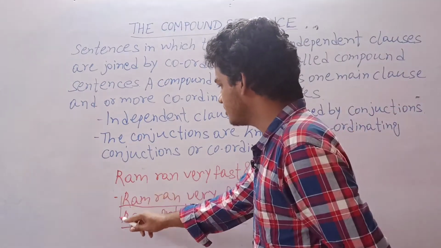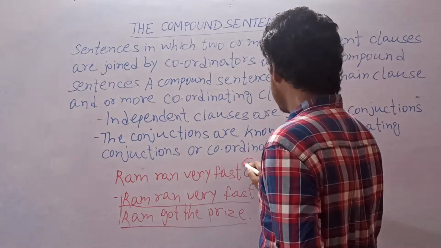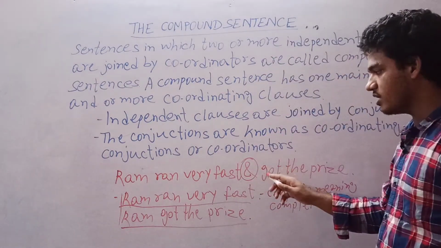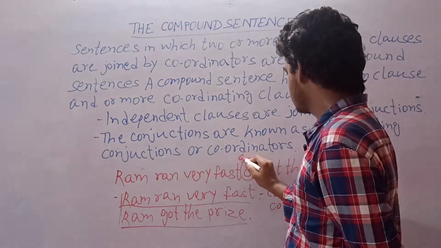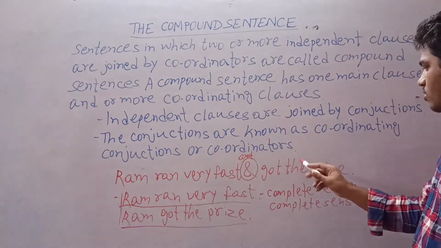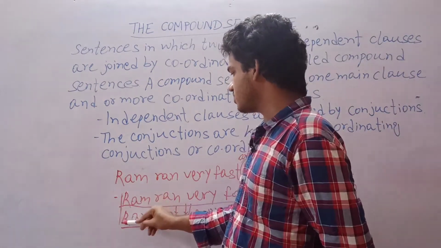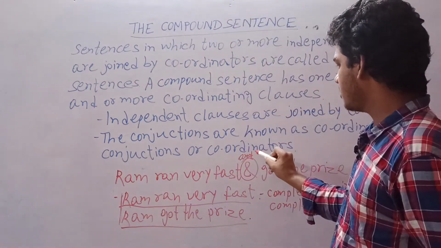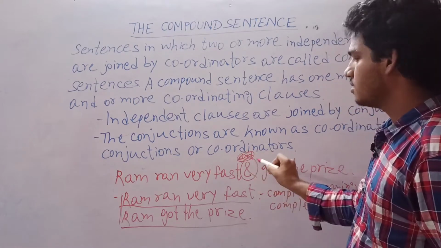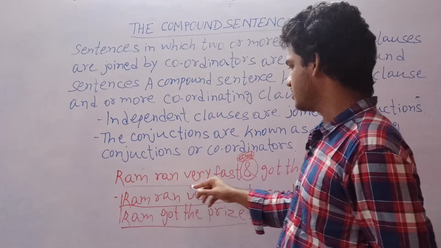When these two sentences are joined together by the coordinator and, Rama ran very fast and got the prize. Now we are joining these two sentences with the help of and. Here and is the coordinator and it becomes a compound sentence.